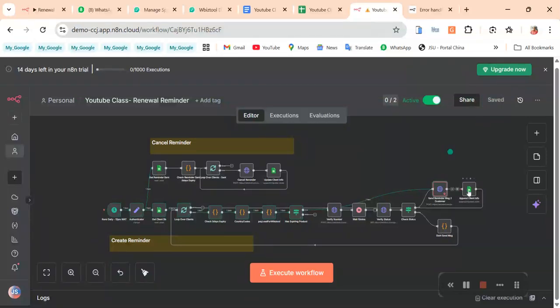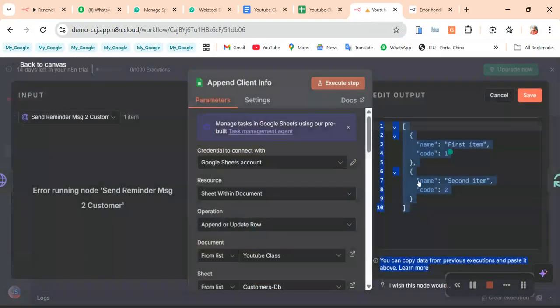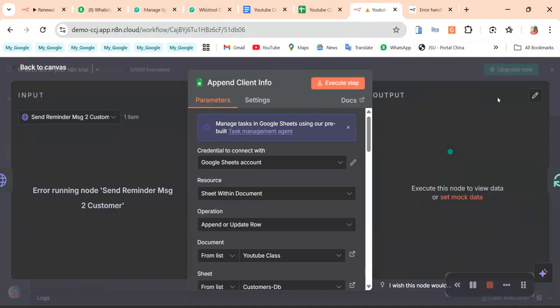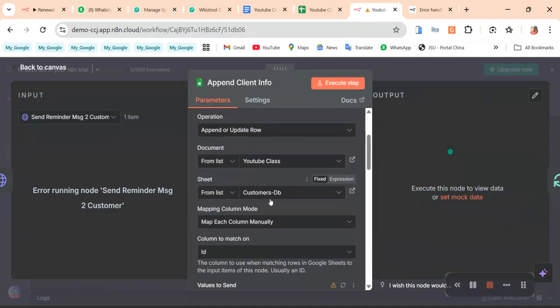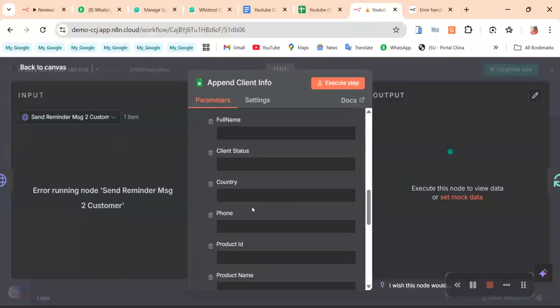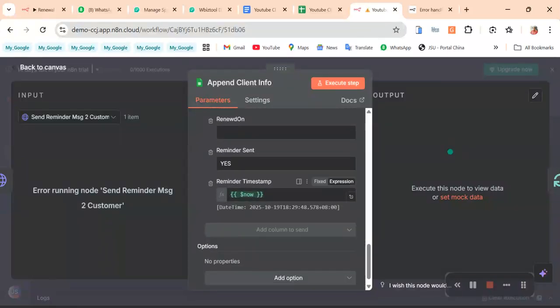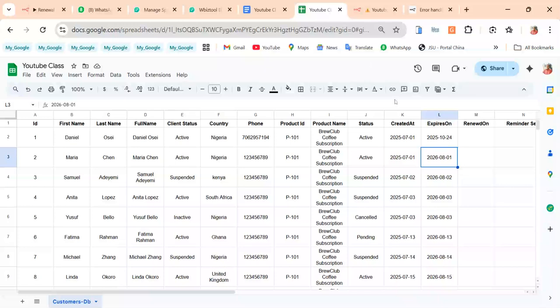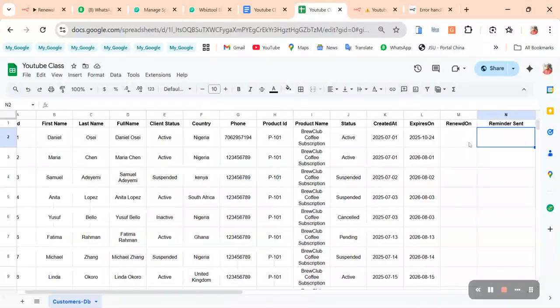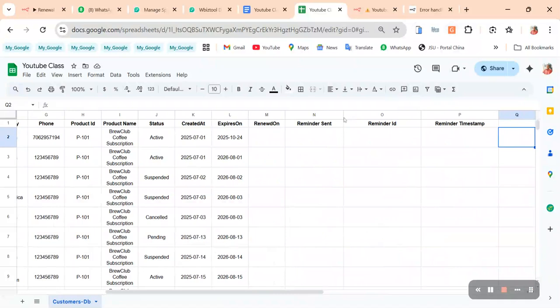Yeah. So when you're done, the next thing is to update the sheet. So I'm updating the sheet here. What am I updating? I just want to update the reminder time and the reminder sent. Remember we have this send field, and we have two values here. It can be either yes or no.